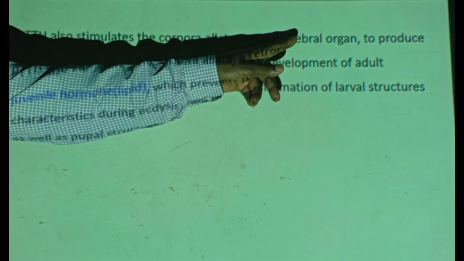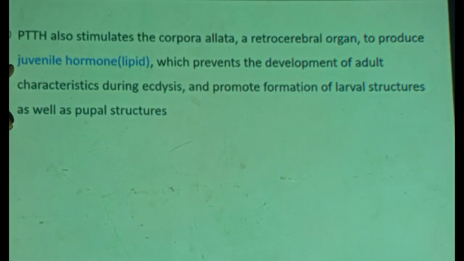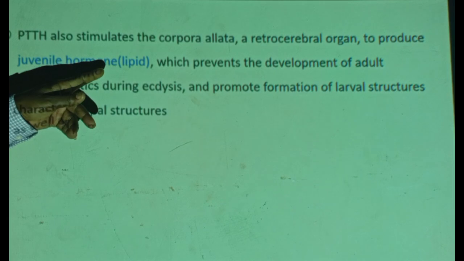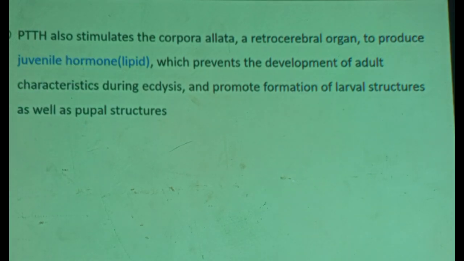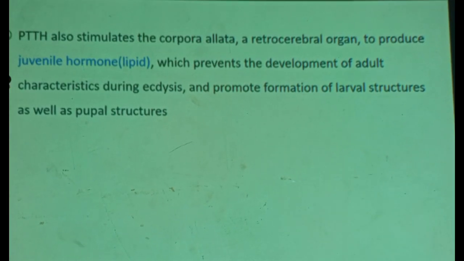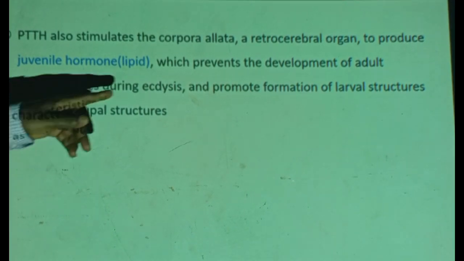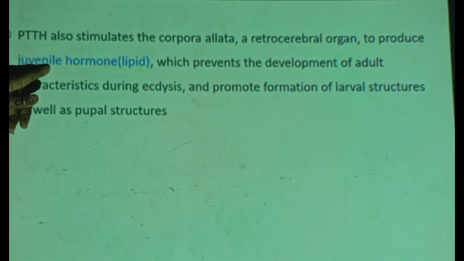Retrocerebral organ to produce another hormone, juvenile hormone. It's a lipid, which prevents the development of adult characters. This is inhibitory. It delays the formation of adult structures during ecdysis. You see, the larva must first grow to full size. It should not be hasty.